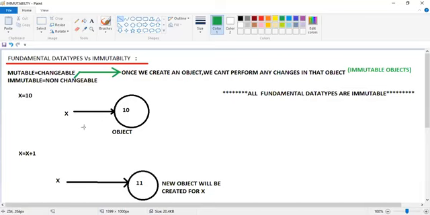So can I store the 11 value into the same object again? No, sir. Reason? Because fundamental data types are immutable. So because of that, it creates a new object and stores the new value into the new object. Is it clear? New object will be created for X, and X is pointing towards this new object. Is it clear, everyone?